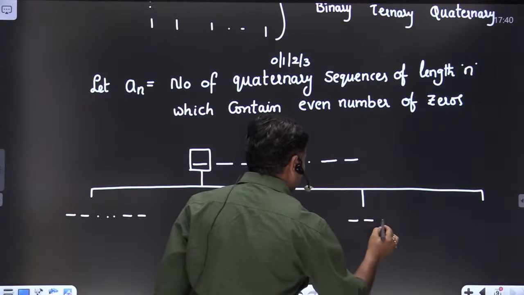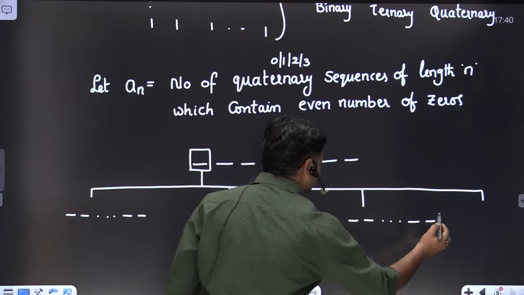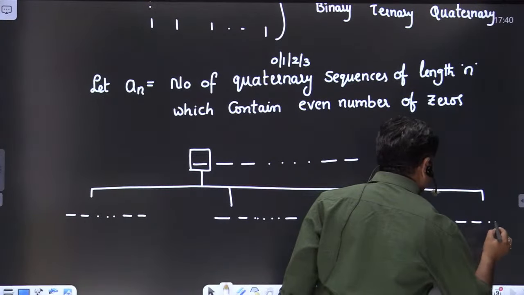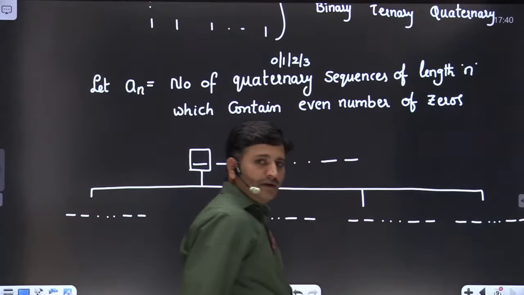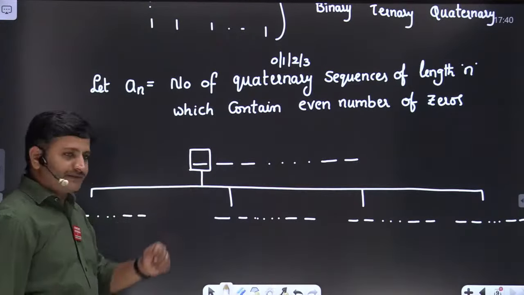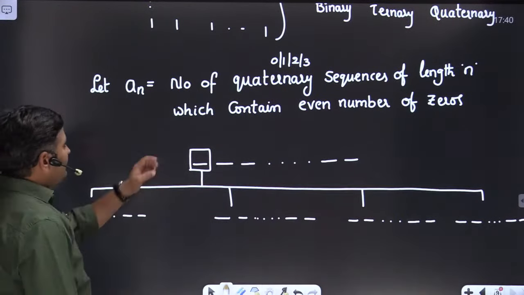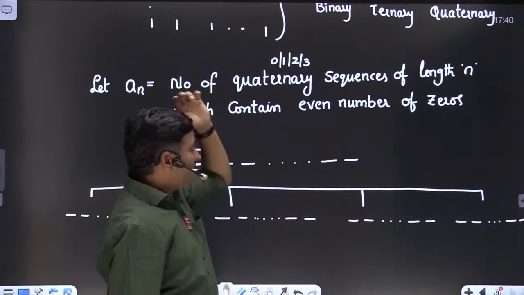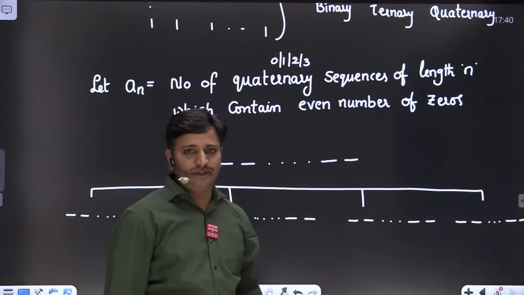So we want to develop the concept behind this. That's the reason I'm writing every step, friends, okay? Please have patience to understand this question. What are the possibilities to place the first bit, friends? Okay, first one. So I am having possibilities like 0, 1, 2, 3. I'm expecting an even number of zeros.